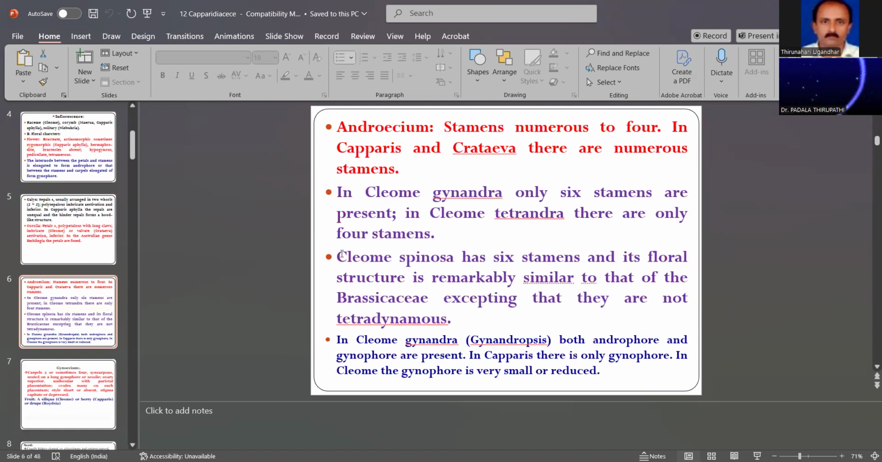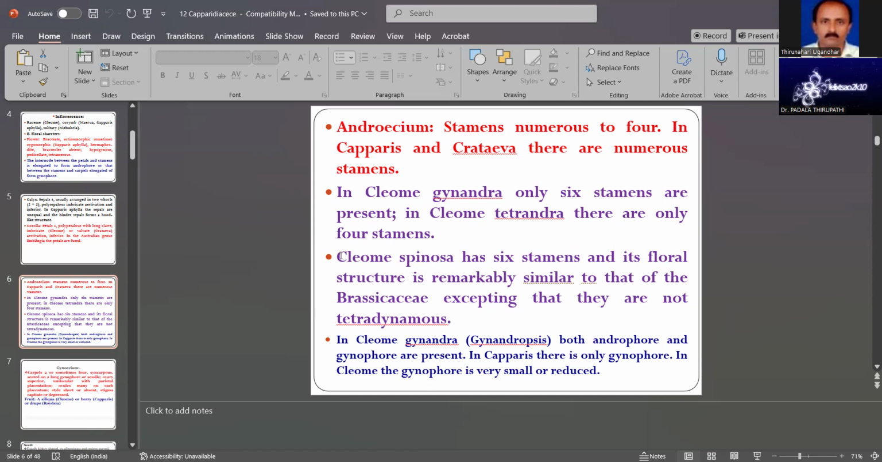The next point is the androecium. Androecium means the stamens. Each stamen has a filament and anthers. The group of the stamens is called androecium. Numerous means more than four. Four is a lesser number. The highest number of stamens, more than four, is called numerous. In Capparidaceae, there are numerous stamens.